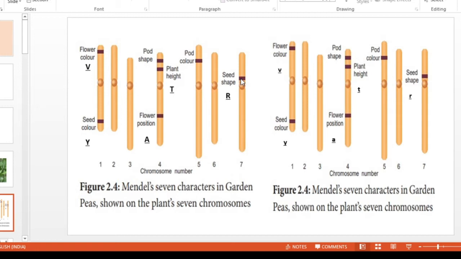Even in the case of human beings, the gene for a particular character is located at a particular position of a chromosome. Now let us see which are the important terms in this chapter regarding genetics, heredity and inheritance.